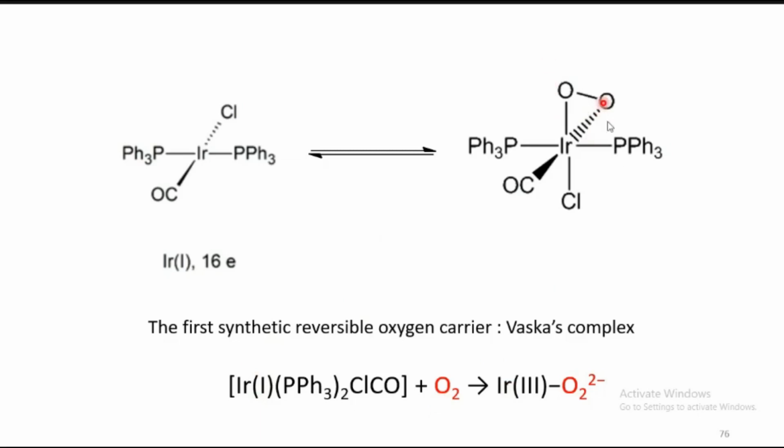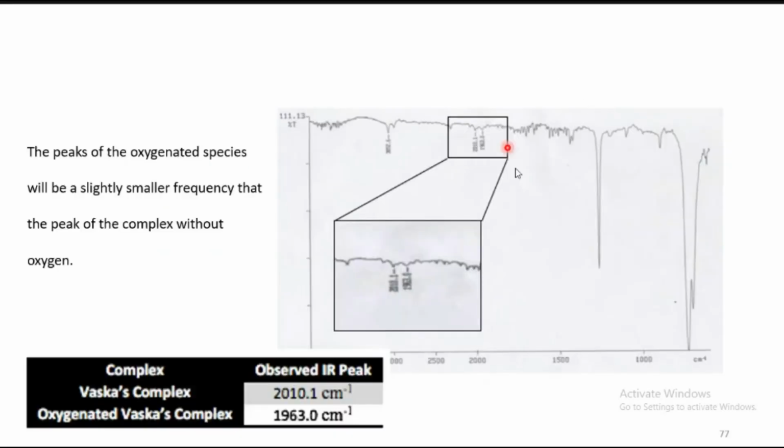Here the binding mode of the molecular oxygen is side-on peroxo, whereas in the case of hemoglobin, what we have seen is end-on superoxo. It is side-on peroxo in the case of iridium, the synthetic oxygen carrier. The peroxide can be easily characterized by means of an IR spectrum, which produces a characteristic band that strongly supports the presence of molecular oxygen in the complex environment.